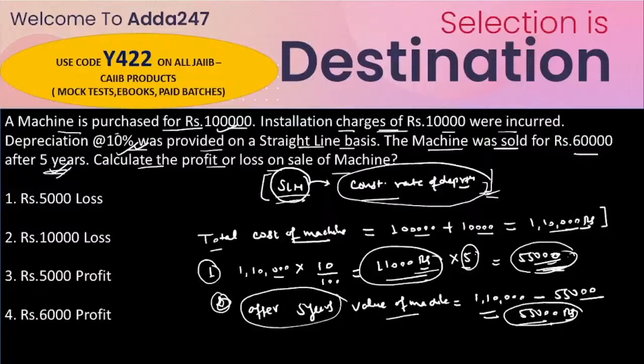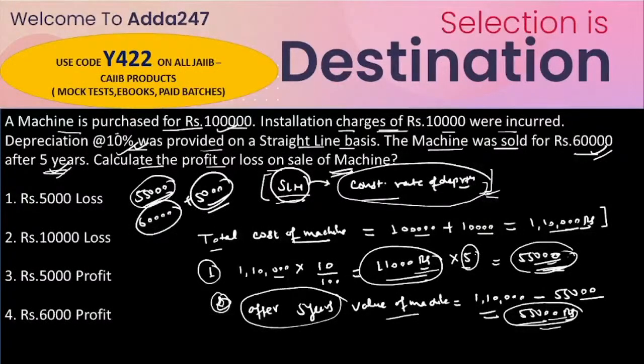So the value of the machine after 5 years is 55,000 rupees, and the machine was sold for 60,000 rupees. That means our machine's value after 5 years is 55,000 rupees, but we sold it for 60,000 rupees. So there is a 5,000 rupees profit on selling this machine.